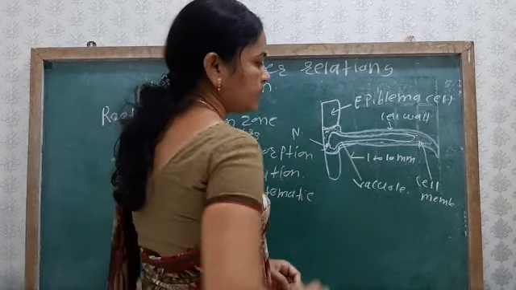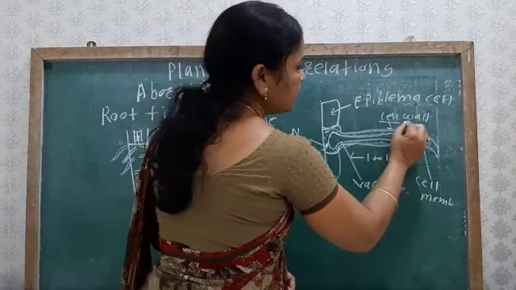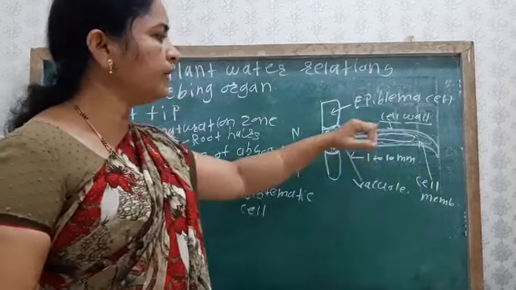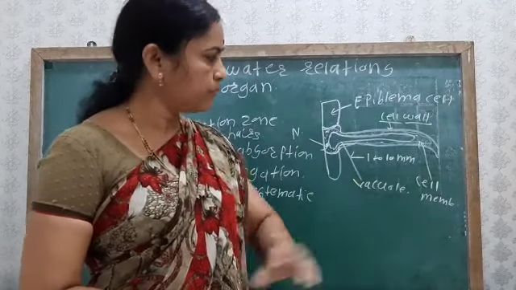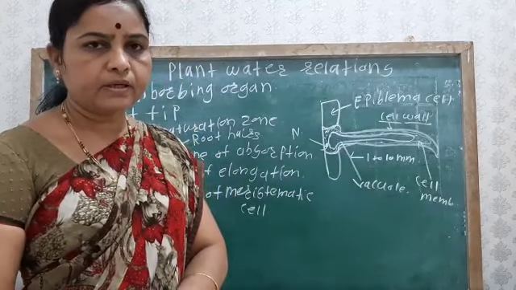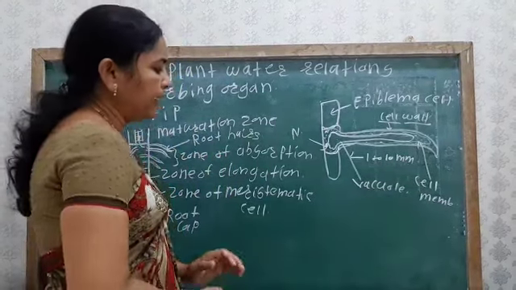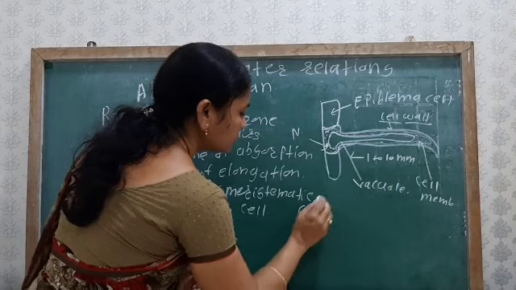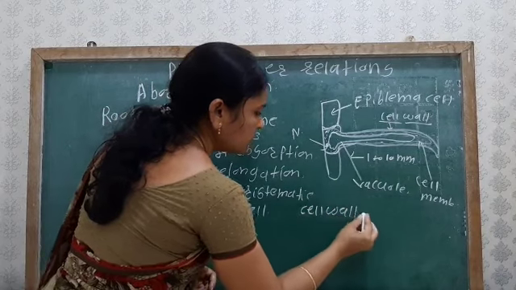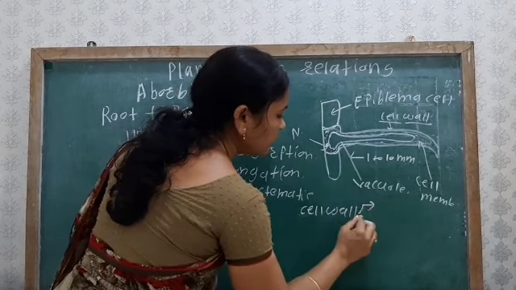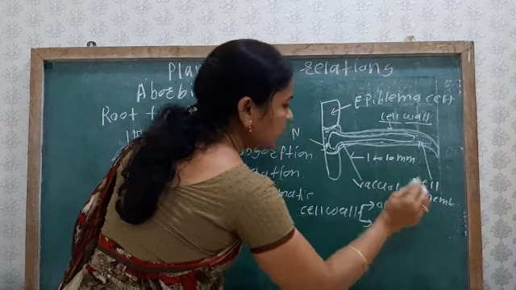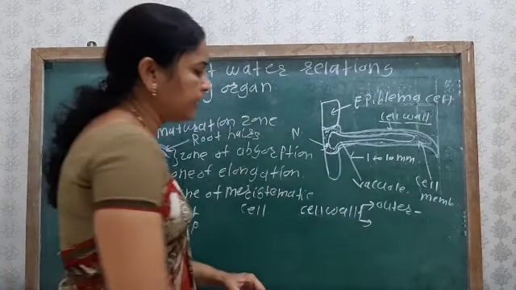Next concept is about the cell wall. The cell wall of the root hair is made up of two layers. The outer layer is mainly made up of pectin.